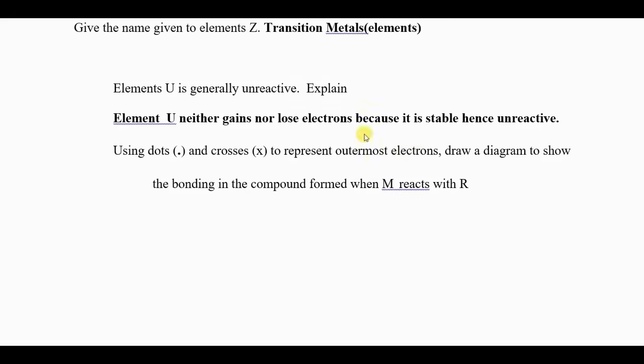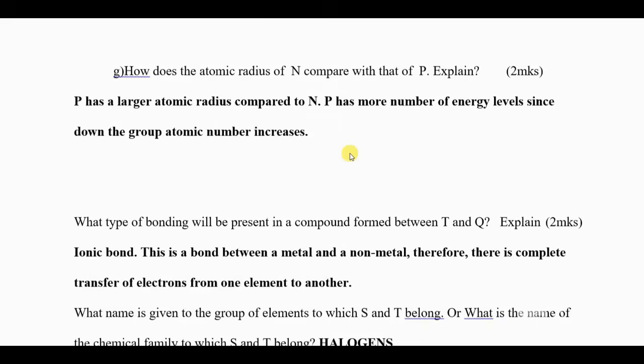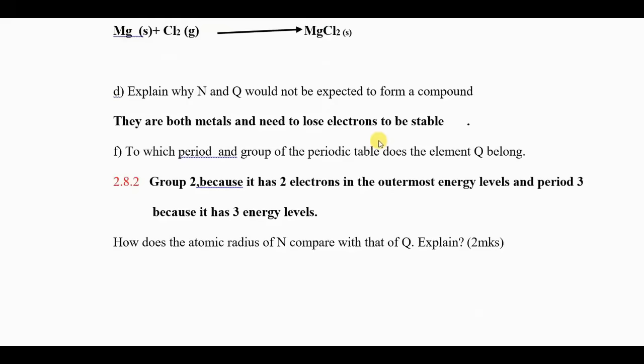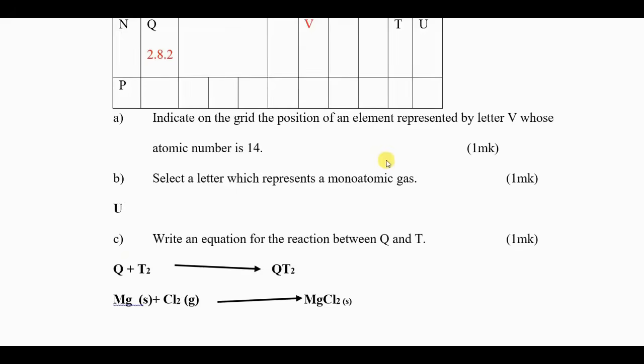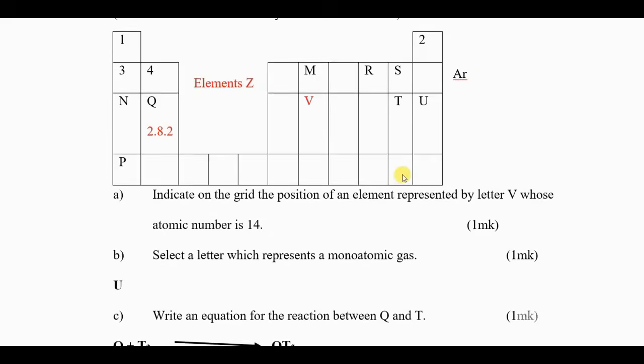So this is the kind of question you need to expect in paper 2. This is the question which you will not miss there. So make sure you go through the revision of the periodic table. Another thing you must know is to compare the atomic radius and the ionic radius. For example, you can be asked, how will you compare the atomic and ionic radius of N? So you should tell us that the ionic radius of N is either smaller or bigger, and therefore you should know those things.